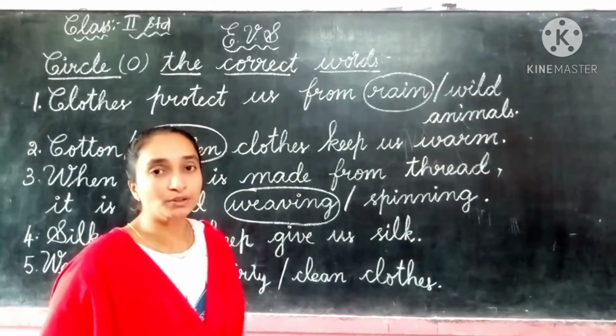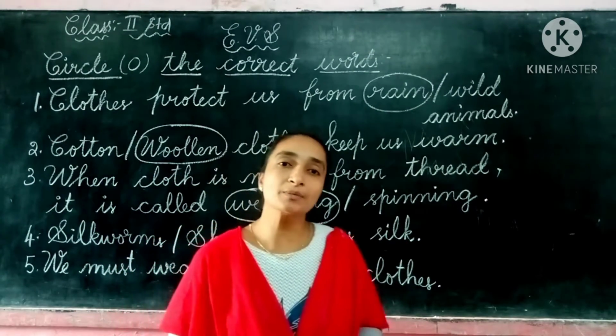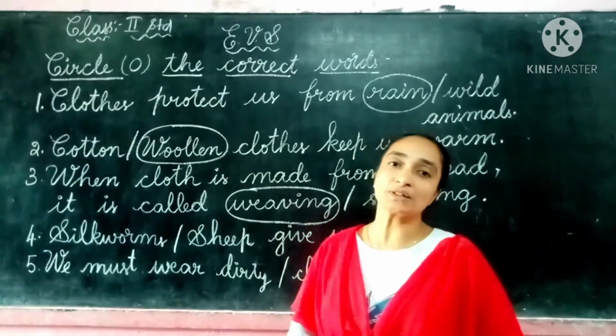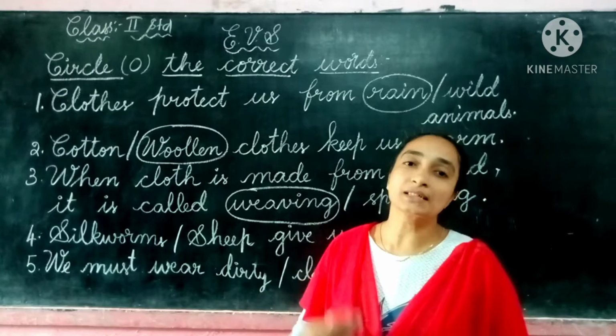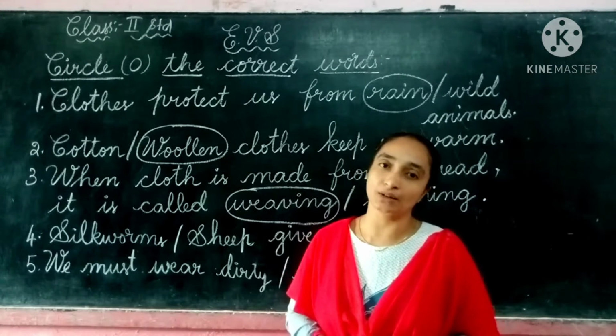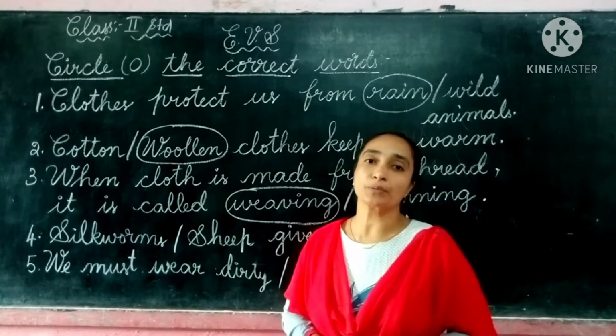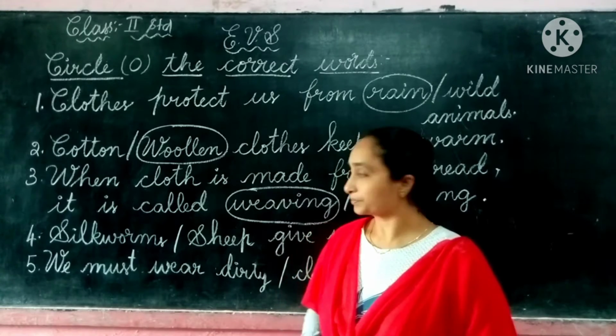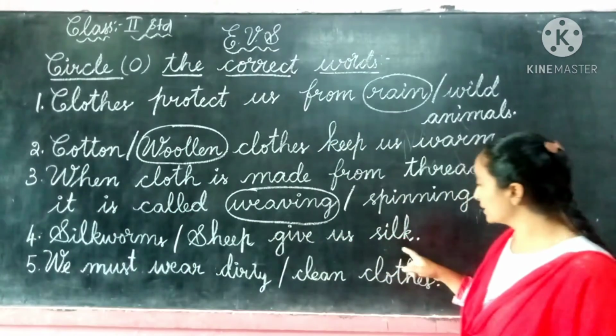The question is, end with the silk. So silk means what will be the answer, children? Yes. Silk is obviously obtained from a silkworm. S-I-L-K, silk, W-O-R-M-S, silkworms. Silk is obtained from an insect that is called a silkworm. So the answer here, they have given us silk.